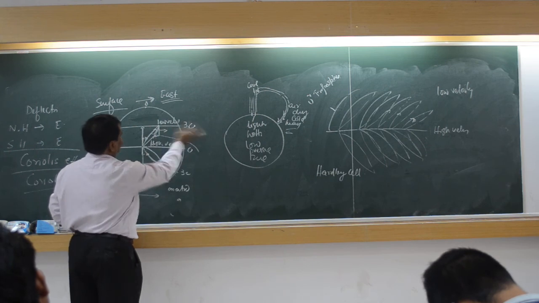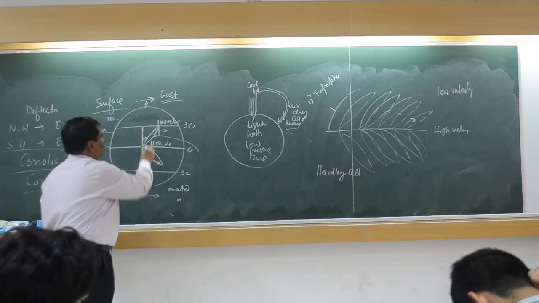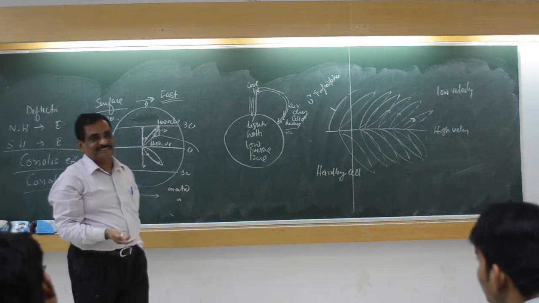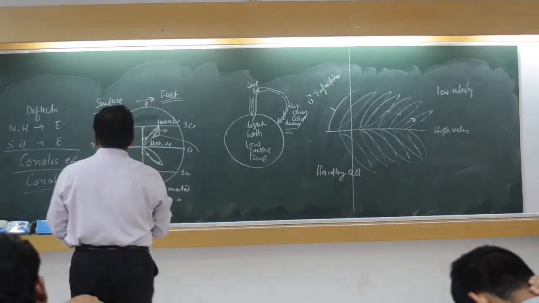So it is also moving like that. And the return path you can assume by joining these two parts. ठीक है? So this is called Coriolis effect.